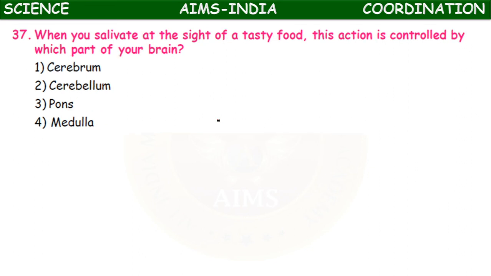Next, when you salivate at the sight of a tasty food, this action is controlled by which part of your brain? Cerebrum, cerebellum, pons varolii, medulla. It is a part of reflex action. So the medulla, which extends as spinal cord. So involuntary action.